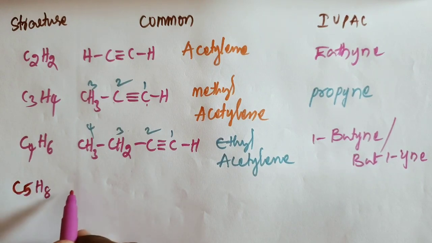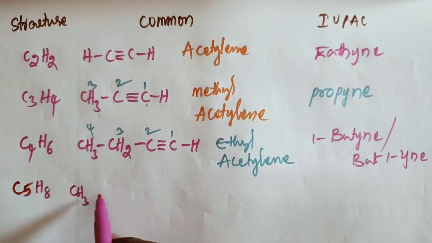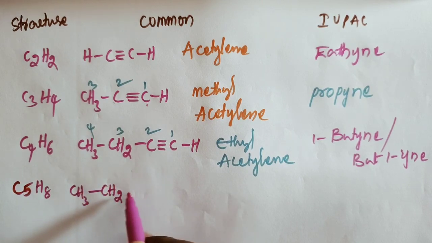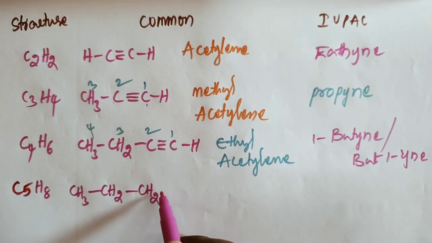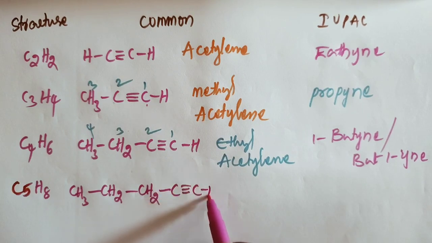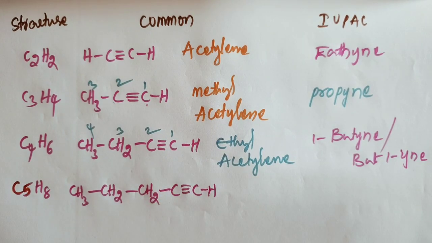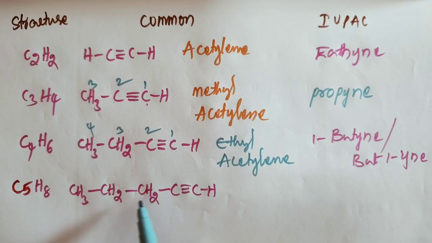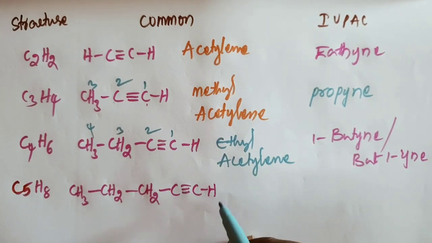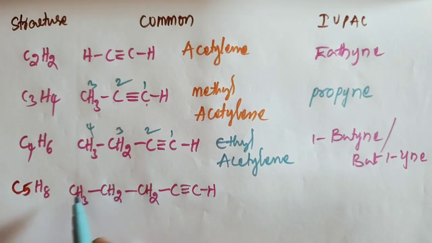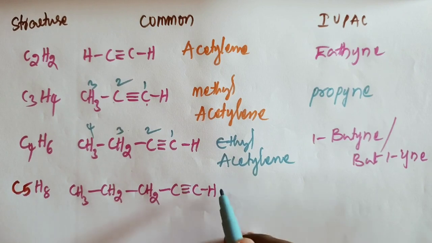And you take the next one, C5H8. Write the structure CH3 CH2 CH2 C triple bond CH. Okay, 1, 2, 3, 4, 5 carbons, and hydrogens are 3 plus 2, 5, 5 plus 2, 7, 7 plus 1, 8, 8 completed. And this is propyl acetylene.